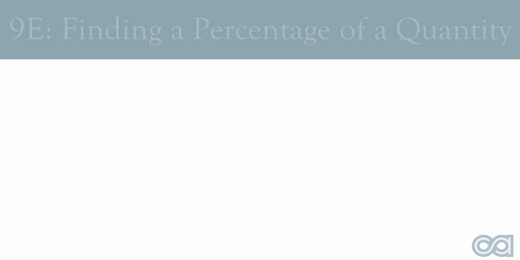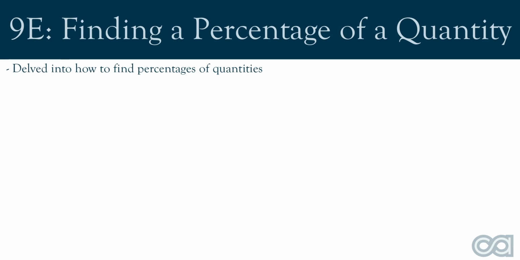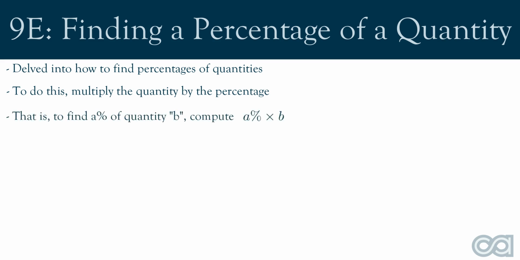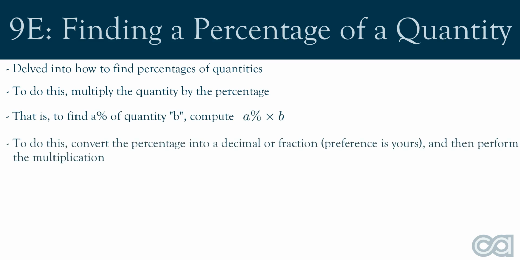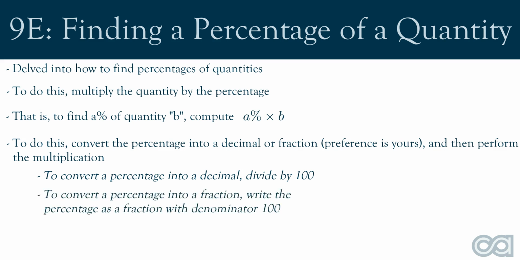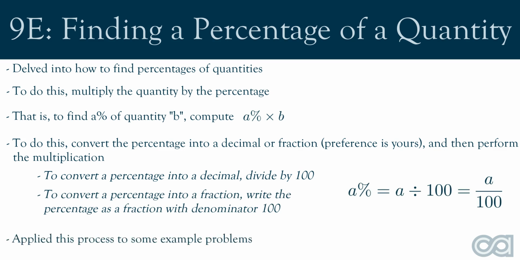Alrighty, let's summarize what we've learned today. In this video, we delved into how to find a percentage of a quantity. To find a percentage of a quantity, we multiply the quantity value by the percentage. That is, to find A% of quantity B, we compute A% times B. To do this, we can convert the percentage into a decimal or a fraction, whichever one is your preference, and then perform the multiplication from there. As a reminder, to convert a percentage to a decimal, we divide by 100. And to convert a percentage to a fraction, we write it as a fraction with denominator 100. We then applied this process to some example questions.